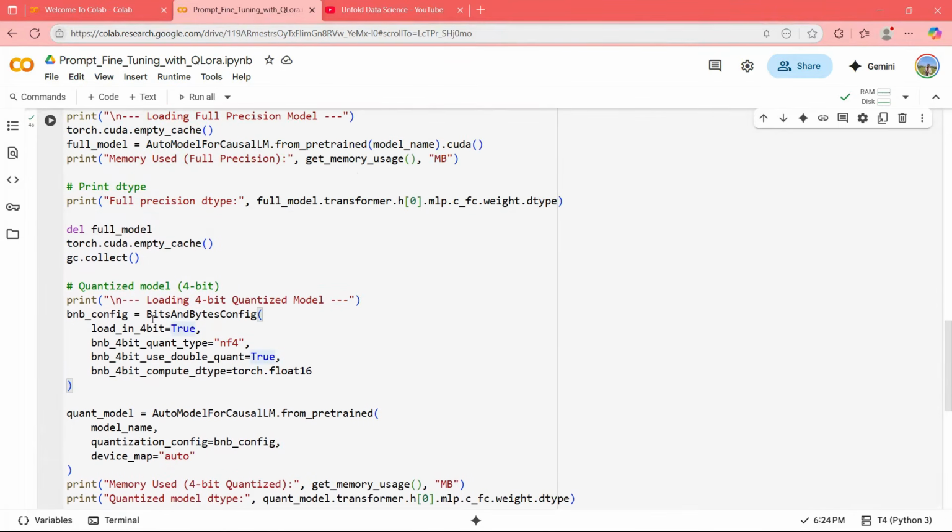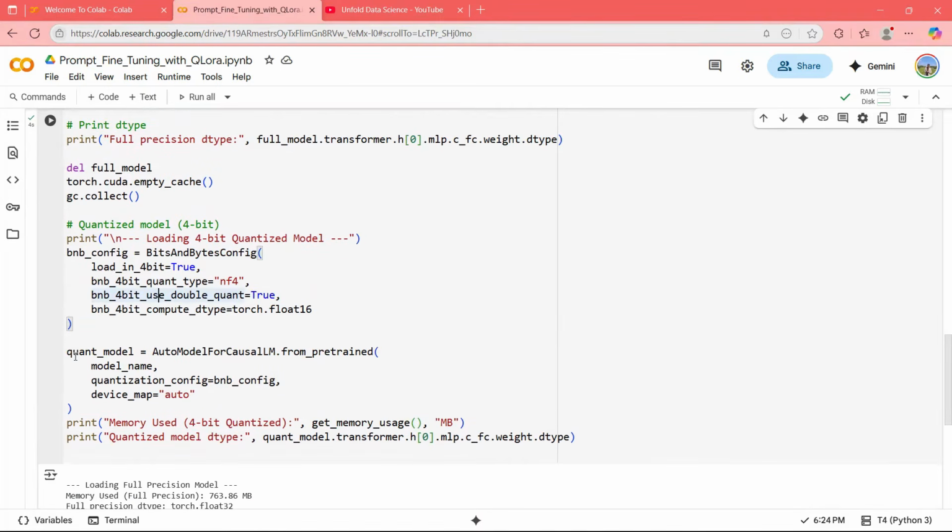And if you see here, BitsAndBytes I'm taking, I'm saying load in 4-bit. So now I want to load in 4-bit only. I can go to 8-bit as well, but now let's say load in 4-bit. 4-bit config I'm giving, double quant I'm giving. These are some of the recommended parameters you can give, but the main thing is this: load in 4-bit is true. And then quant model is equal to the new model, with the BNB config with which you are loading. BNB config is BitsAndBytesConfig. And then I'm saying show me the memory size of this as well.